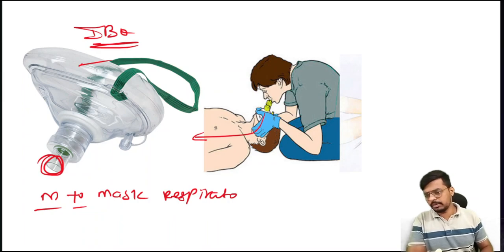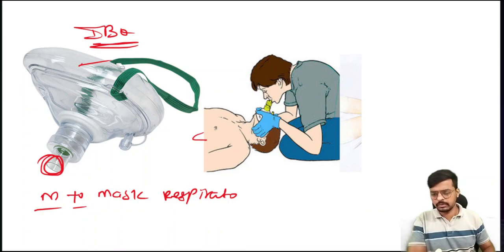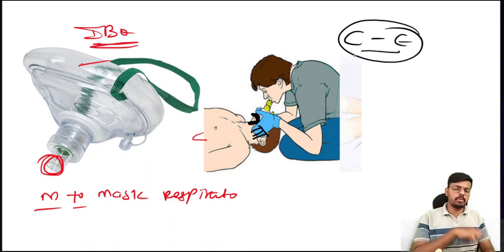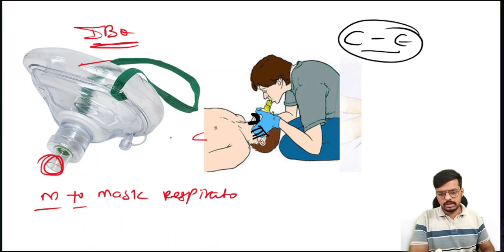Very importantly, I have told you to hold this mask using the C and E technique. Focus on this image. Here C is created, and here E is created. 1, 2, 3. So this is what we call the C and E technique. It is used in holding the ambu bag mask or the mouth to mask respirator, both. Very important.